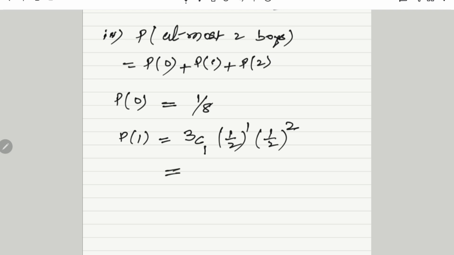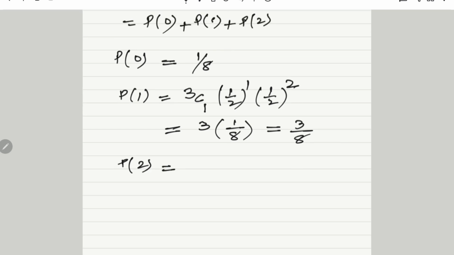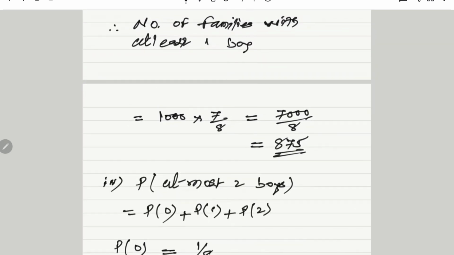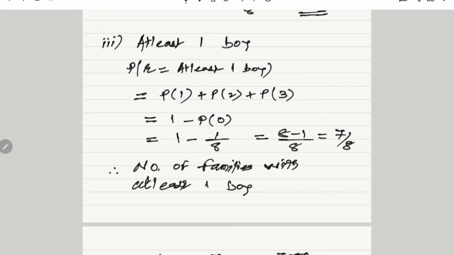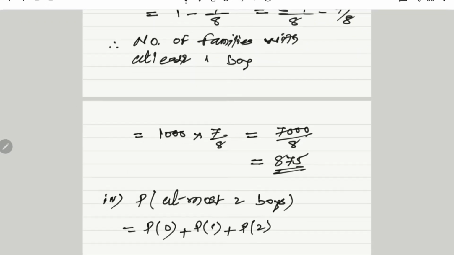Simplifying it, we get that value as 3C1 is 3, and this is 1 by 2 raised to 3, means 1 by 8, and therefore we get that value as 3 by 8. P of 2, for which we have already obtained the value, is 3 by 8.